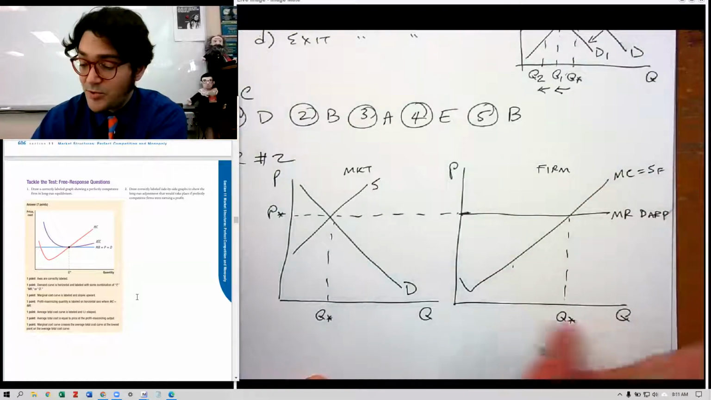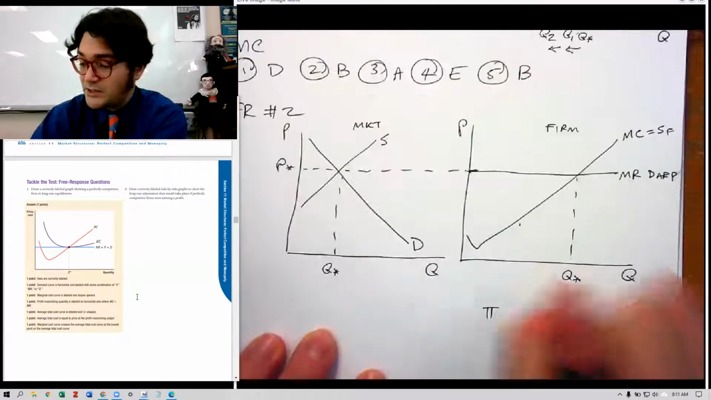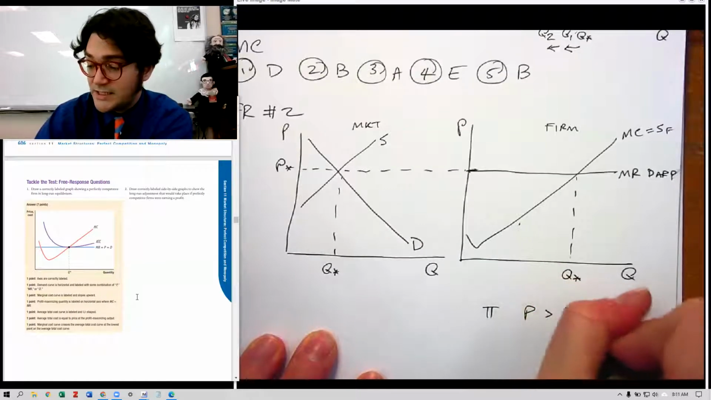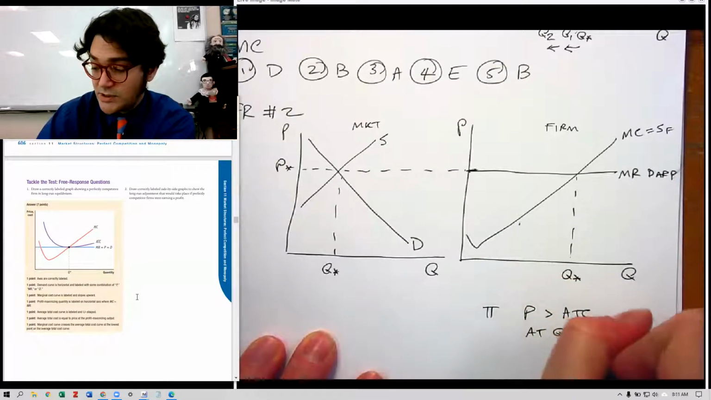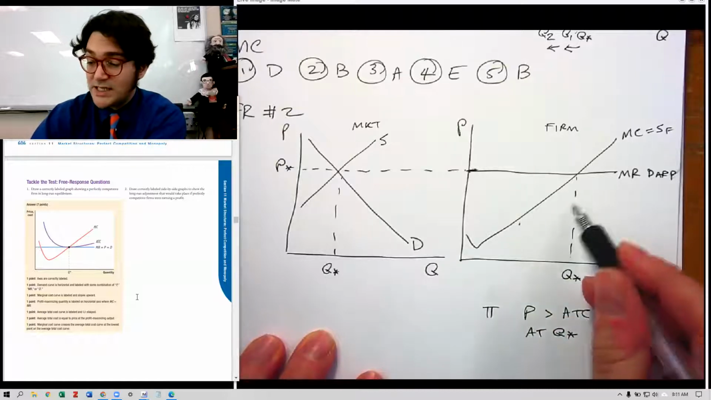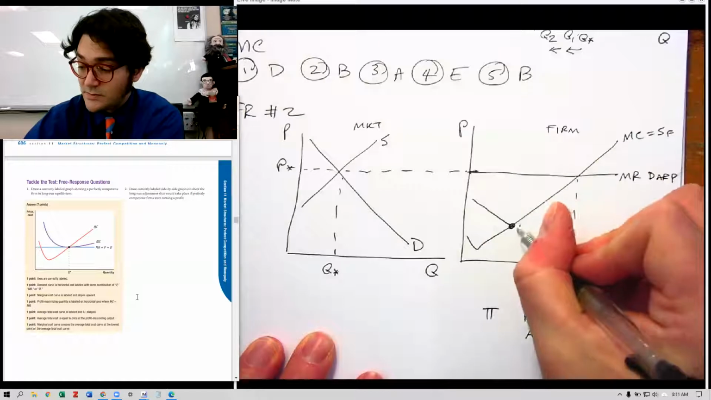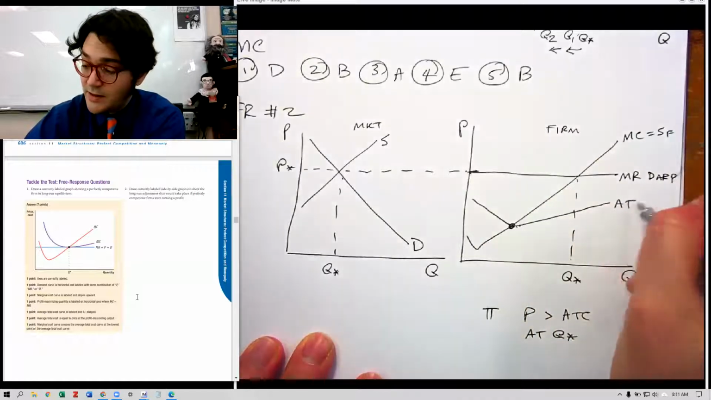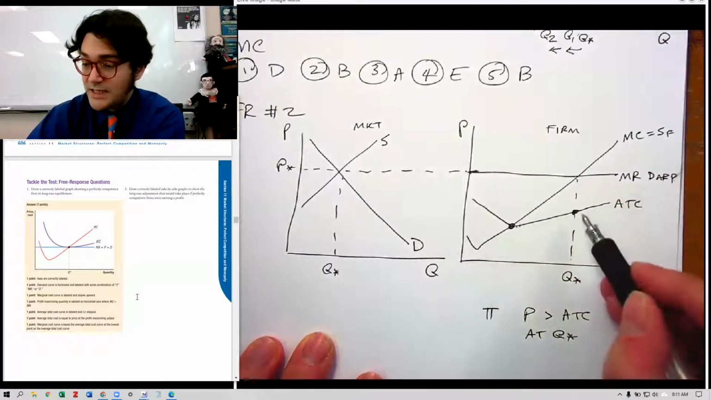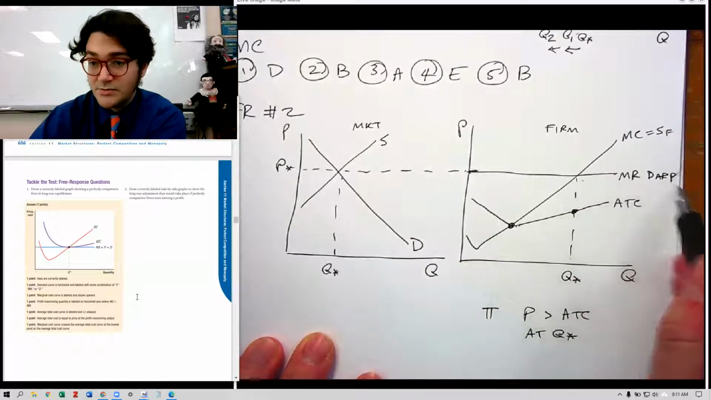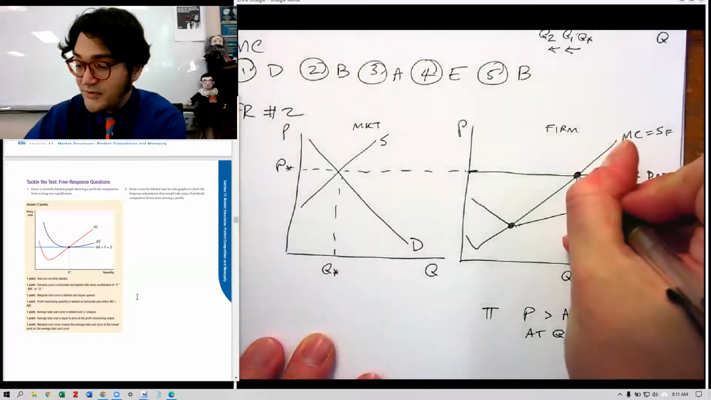So if the firm's earning a profit, right, profit means price is greater than the ATC at Q star. And so what we need is to have an ATC line that's going to come down, hit its minimum, and come back up again. And note that here, the ATC is less than the price, Mr. DARP, the price. And so this firm's earning a profit.